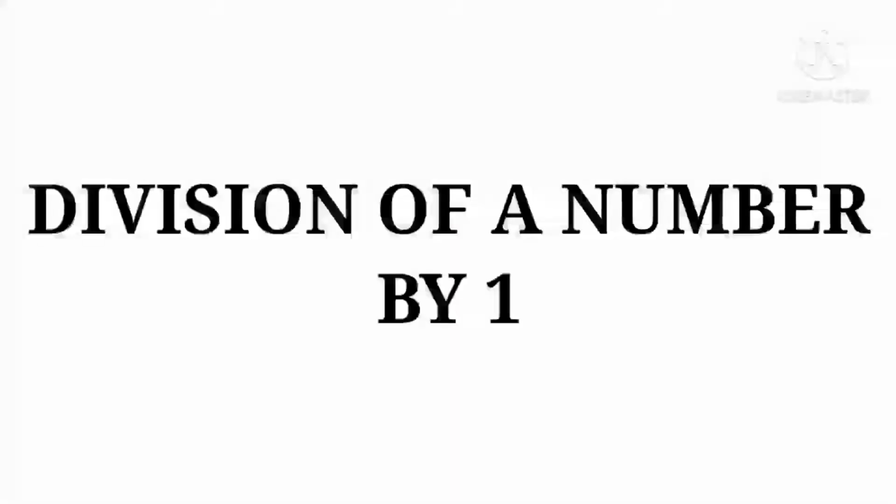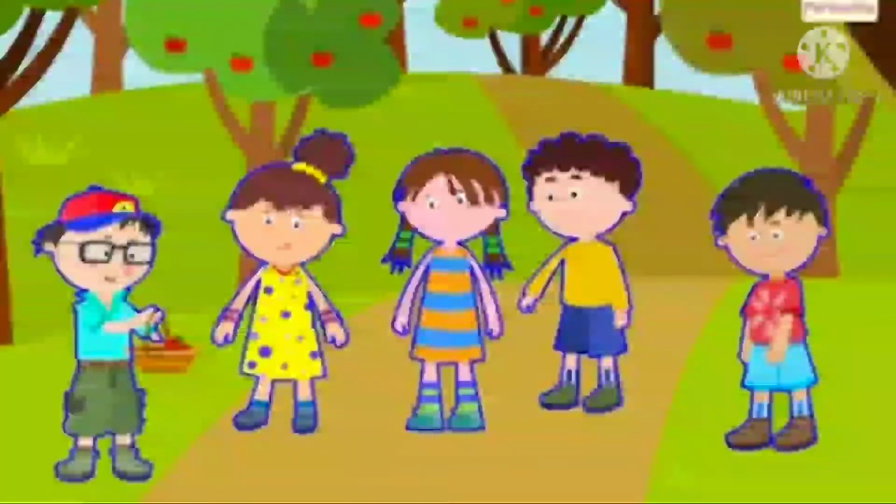Children, in this class we are going to learn the division properties. There are 3 division properties. Let us learn them one by one. Property 1. When a number is divided by 1, then the quotient is the number itself.